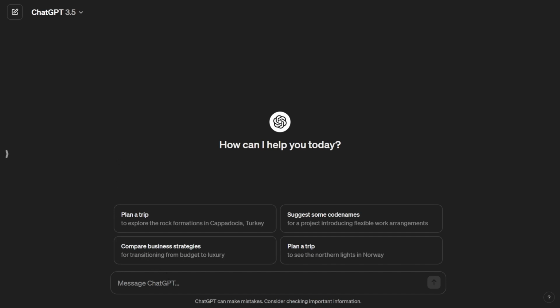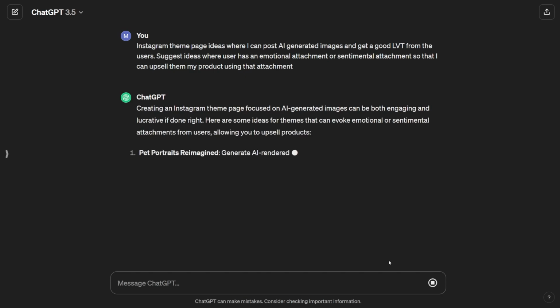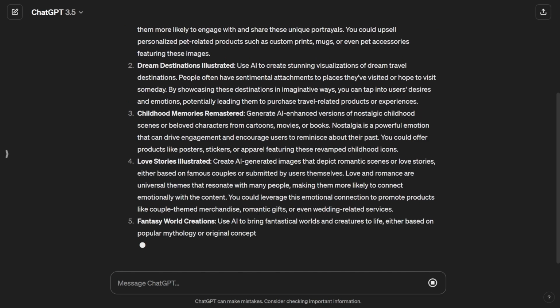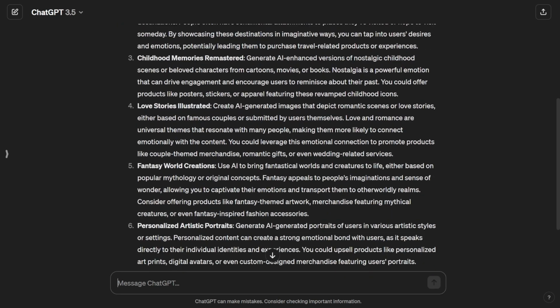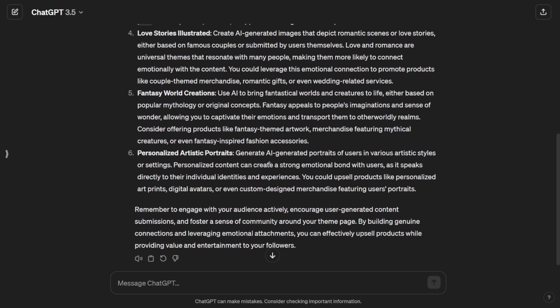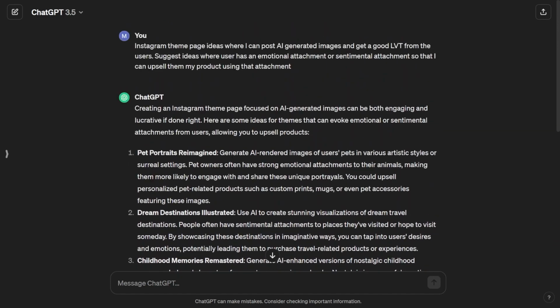We're going to do that by using this specific prompt right here on the screen that uses the word LTV, which is basically how much money a customer will spend on you in their whole lifetime. This prompt is great because it gets rid of the usual boring theme page niches and leaves only the good ones. I've got two golden ideas for you: AI family moments and AI love stories. These untapped AI markets have amazing potential to strike gold, and I'm going to show you how to create short-form pages for them for completely free on platforms like Instagram Reels, TikTok, and YouTube Shorts.